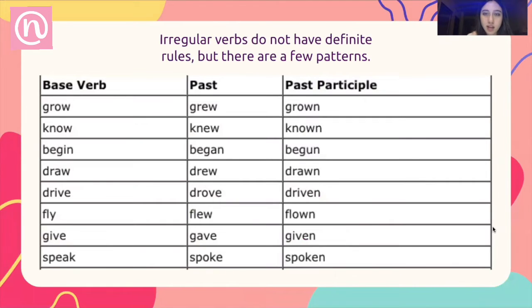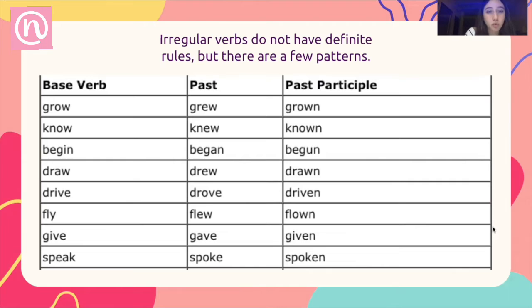So last class we saw some examples of the basic irregular verbs. Now we're going to see more examples of irregular verbs. Irregular verbs do not have definite rules, but there are a few patterns. These patterns can help you memorize the irregular verbs more easily. So let's see more examples.